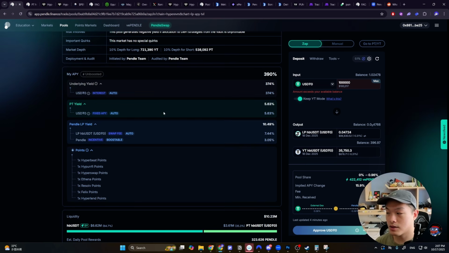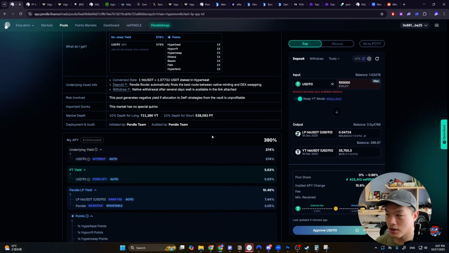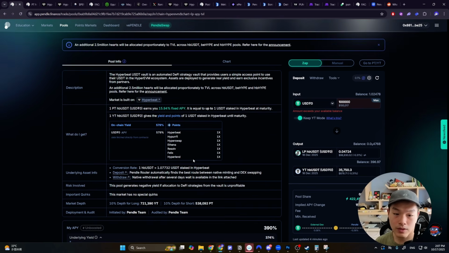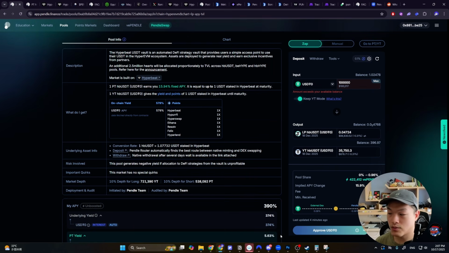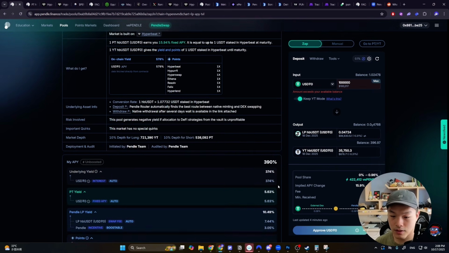And again, by providing liquidity, you are taking on the smart contract risk for Pendle, and you are taking on the risk of the Hyperbeat Vault, and you are exposed to the HBUSDT underlying asset, right? So there is risk involved. But again, if you're comfortable with taking that risk, then you could be depositing into this vault.